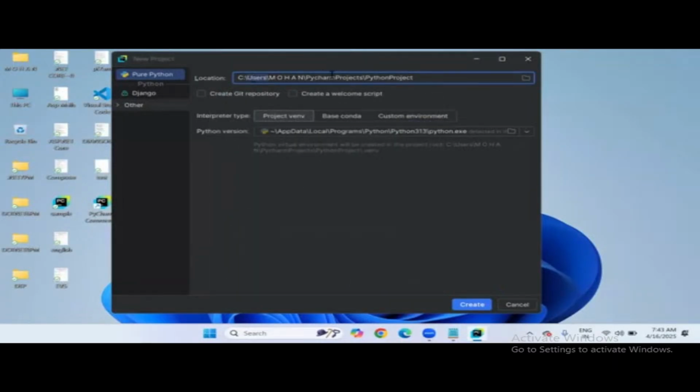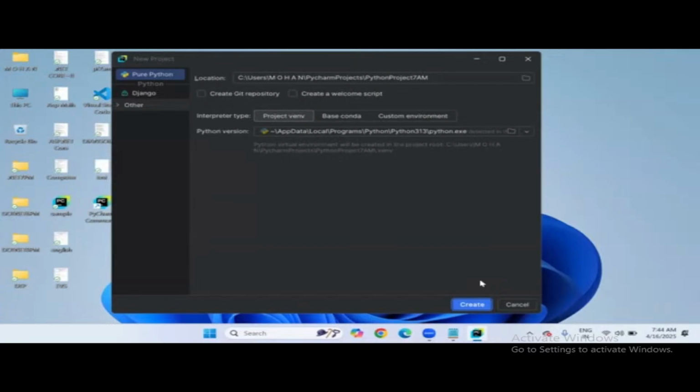Here you can see the location is PyCharm projects, Python project 7 a.m. Yes, this is my project folder name, Python project 7 a.m. Okay. So don't make any changes, simply click on create here now.